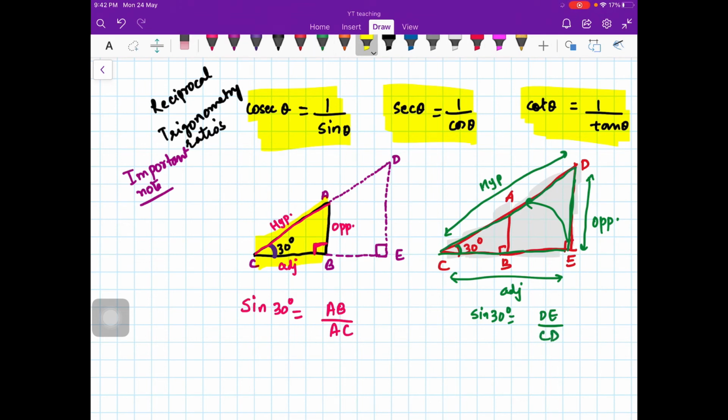It means that, now you must be confused: how is sine 30 degrees equal to AB upon AC and also DE upon CD? It would mean that the moment you change the triangle, sine 30 degrees will change, but that is wrong, because for a fixed angle, if your angle is fixed at 30 degrees, sine will always be the same, no matter what triangle you are using. So can you tell me what just happened here?